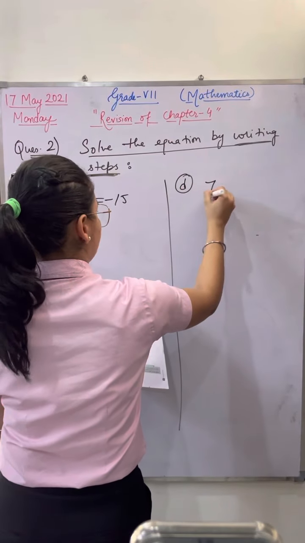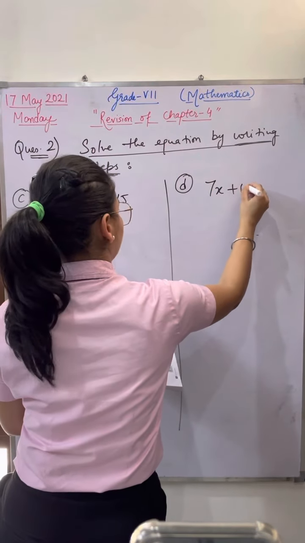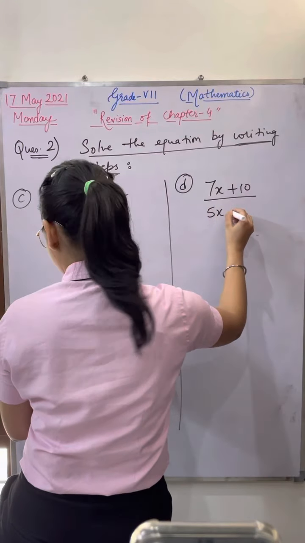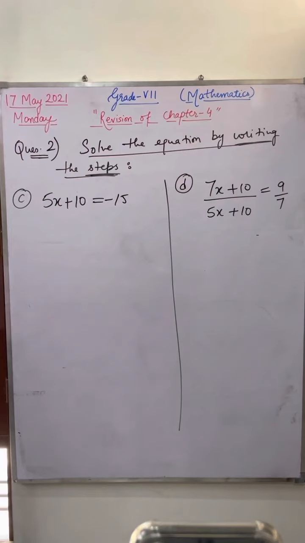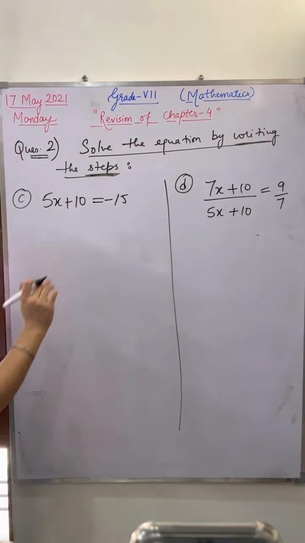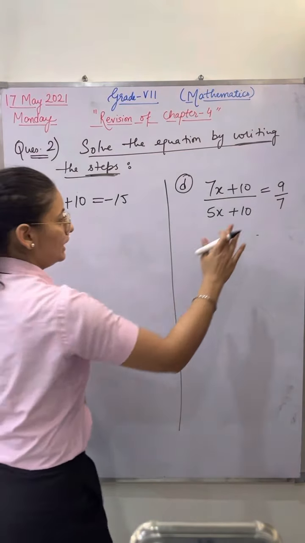D part: 7x plus 10 upon 5x plus 10 is equal to 9 by 7. Do this quickly. Do both the parts. I'll ask you the C part first. Quickly.